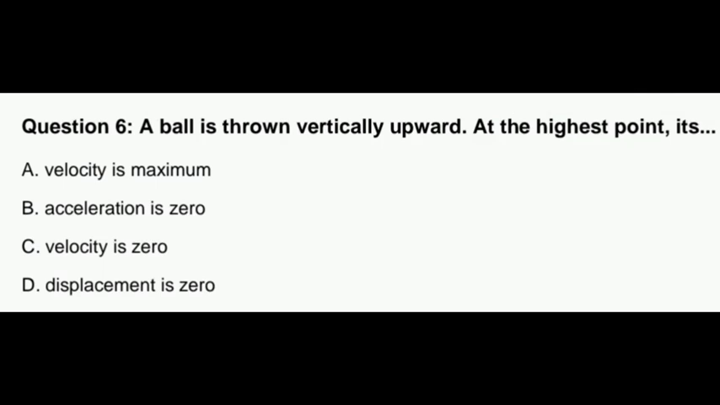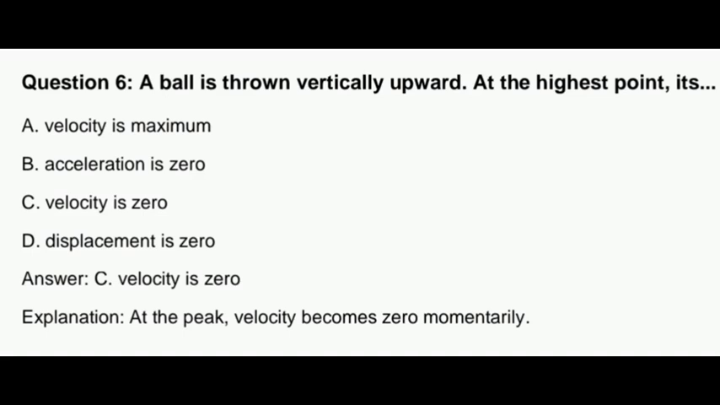Then the next, a ball is thrown vertically upward. At the highest point, its velocity is maximum, acceleration is zero. The correct answer is C, velocity is zero.